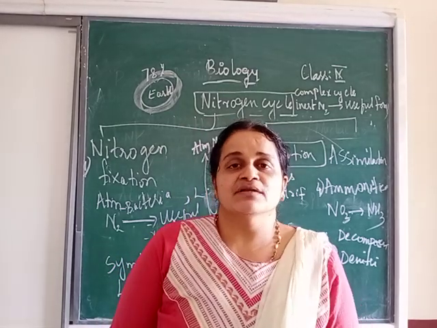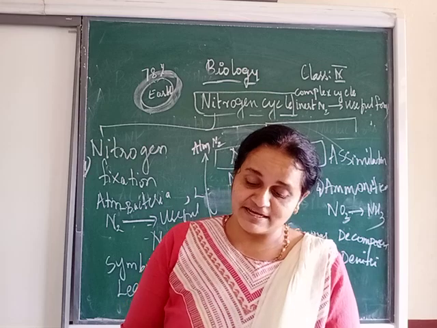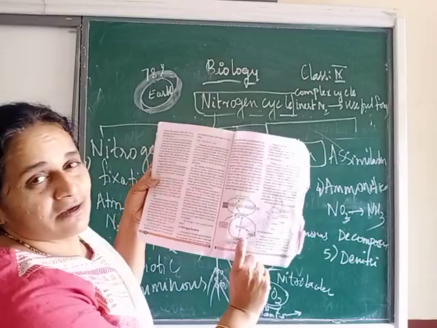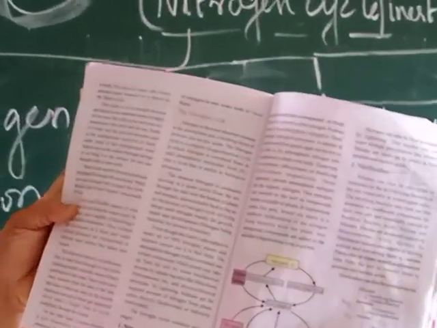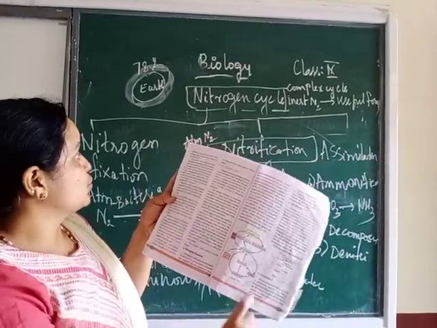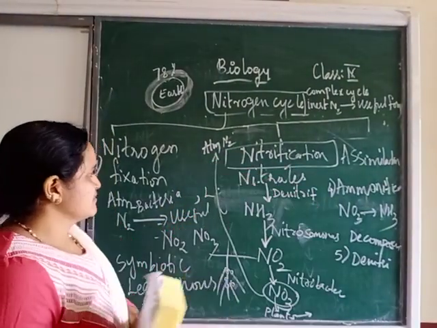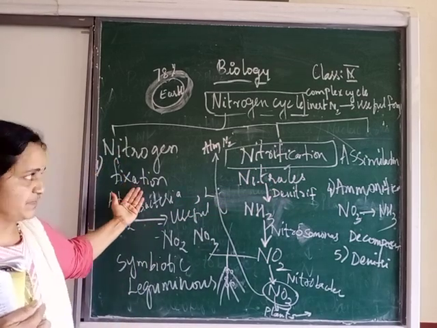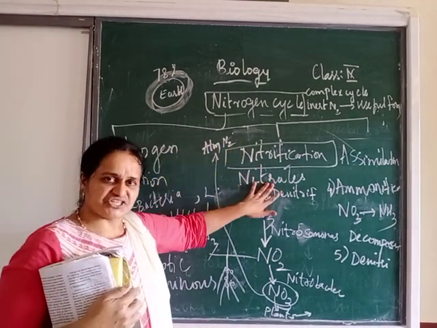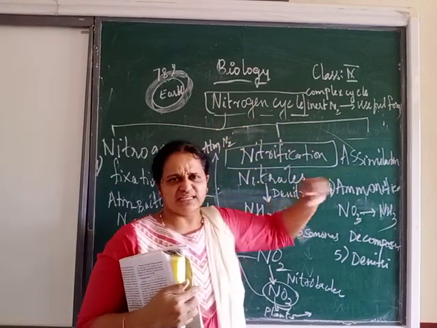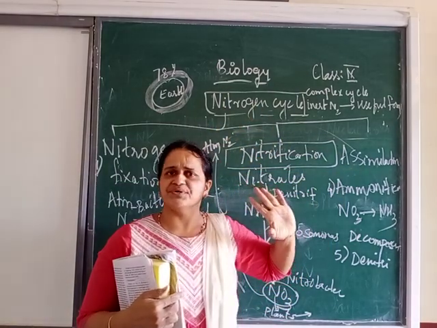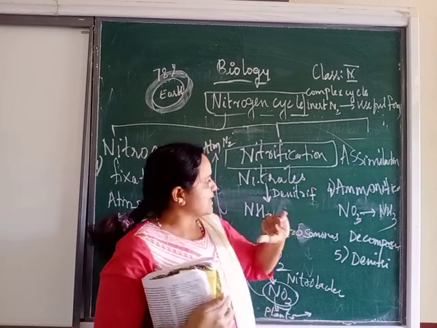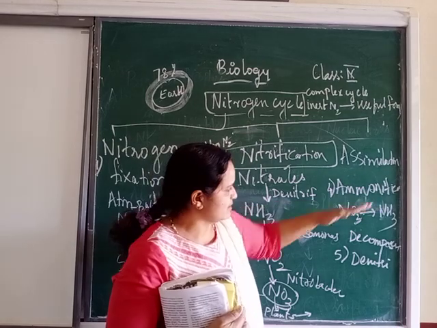So you can go through page number 173 where they have given in detail the diagram or flow chart for the nitrogen cycle. So just go through it once again, a recap. There are 5 total stages in the nitrogen cycle. First, nitrogen fixation. Second, nitrification. Third, assimilation. Assimilation is a very simple stage. In one line you can say the nitrogen gets assimilated into plants and then to the animals. Then there is ammonification. Last stage,